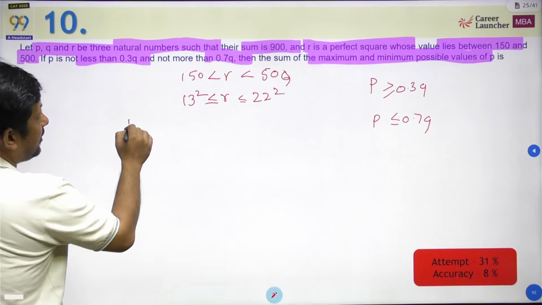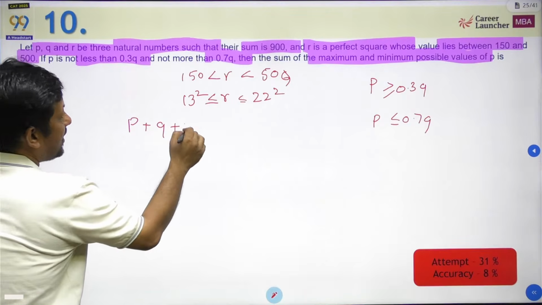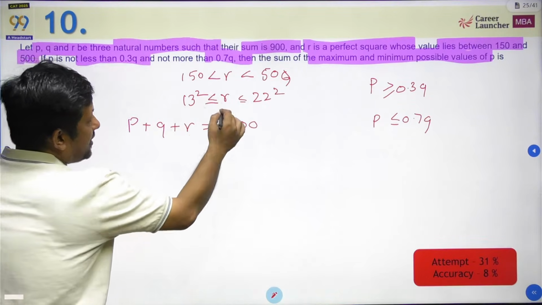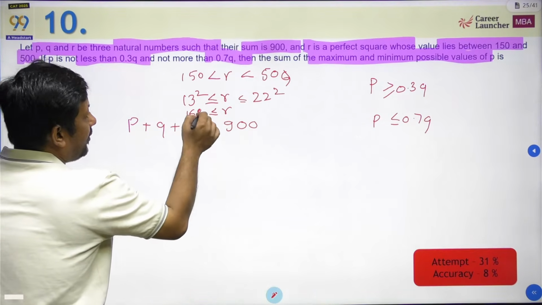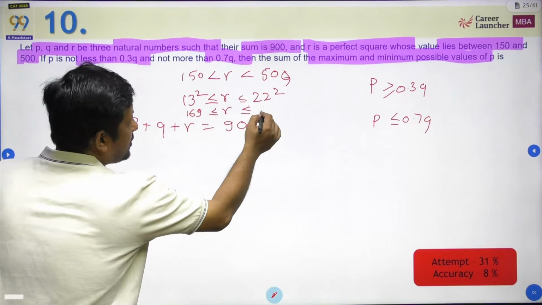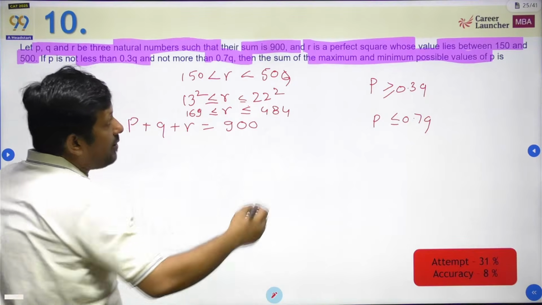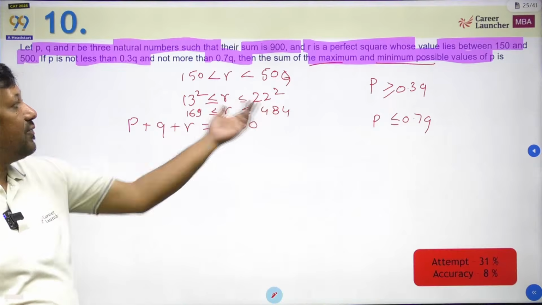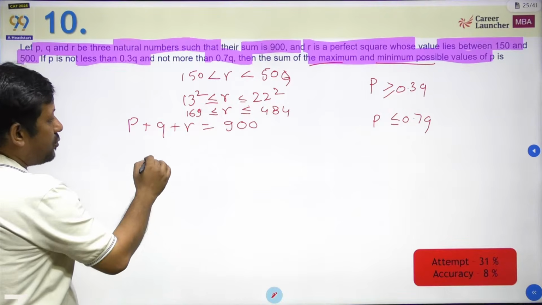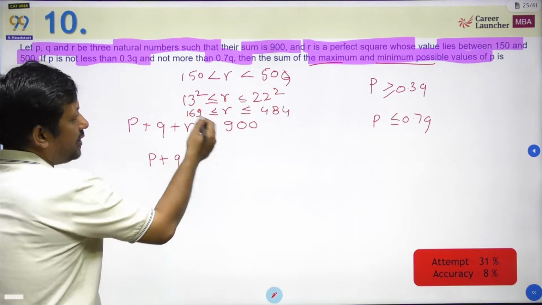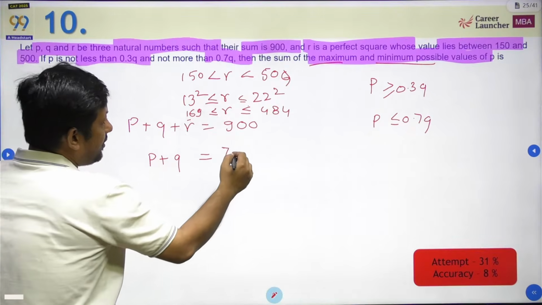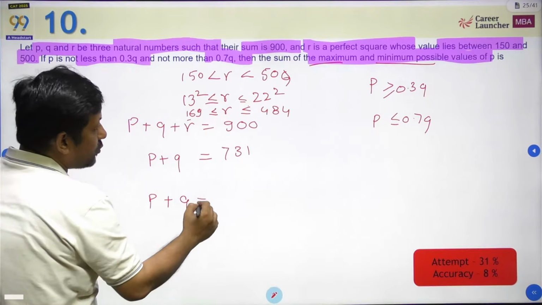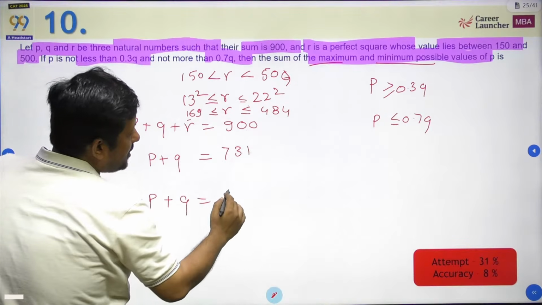It says that the sum of the three numbers P plus Q plus R is equal to 900. So what is the smallest value of R? I would say that is going to be 169. And what is the largest value of R? I would say that is 484. So अगर हम maximum और minimum value की बात कर रहे हैं, तो इसका मतलब we have to work with the extreme values of R. So P plus Q, अगर R की extreme value ले लेते हैं 169, that is going to be 731. दूसरा P और Q की वैल्यू क्या आ सकती है? That is going to be 416.